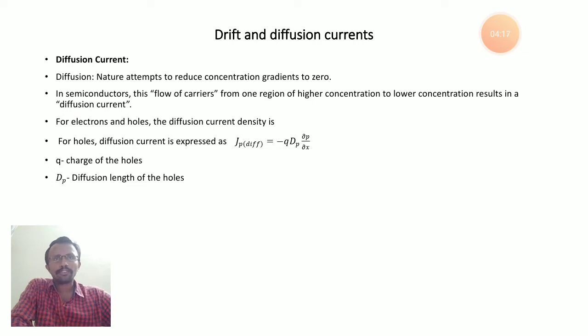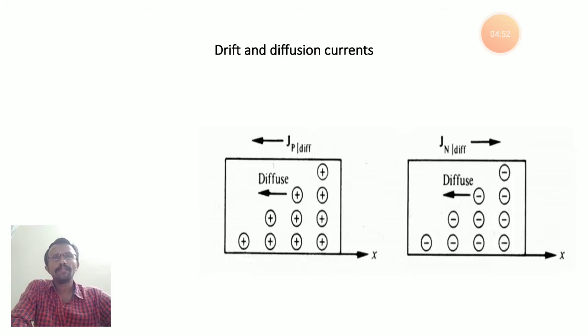For electrons and holes, the diffusion current is defined as follows. For holes, the diffusion current can be written as Jp diff, where diff denotes diffusion current. It is defined as minus q into Dp into dp by dx. Here dp by dx is the concentration gradient of holes, q is the charge of the holes, and Dp is the diffusion coefficient of the holes. This is the diffusion process for holes and electrons.